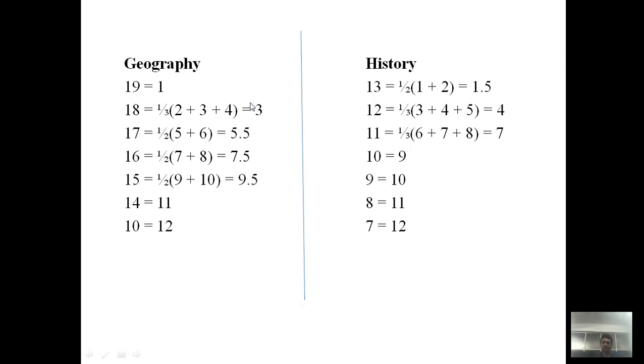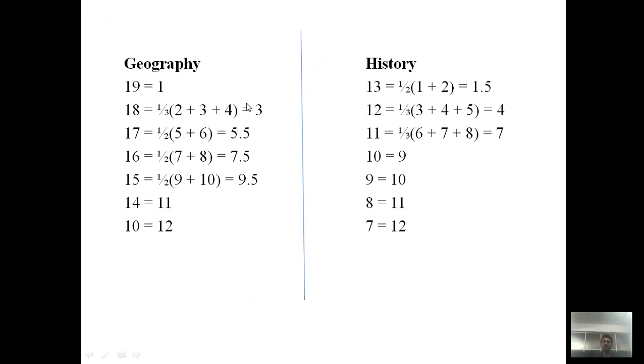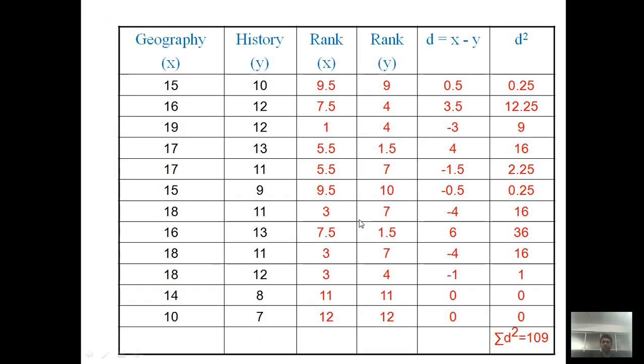In place of 2, 3, 4, we write the average ranking, that is 3. For the scores 18, 18, 18, instead of 2, 3 and 4, we write the average ranking: third rank, third rank, third rank.